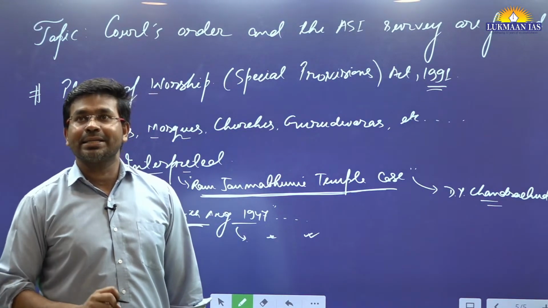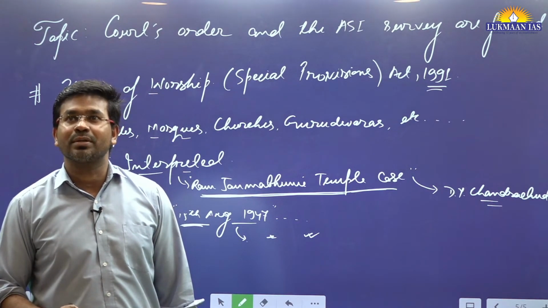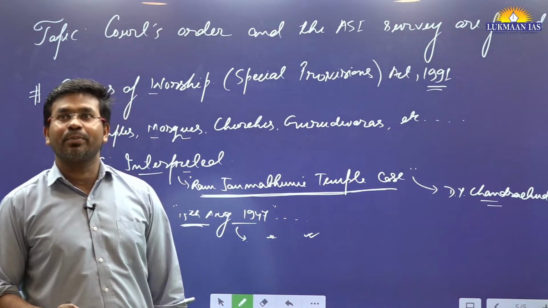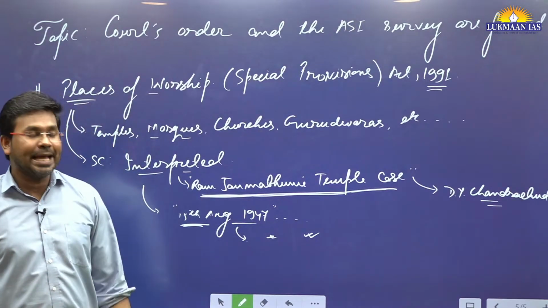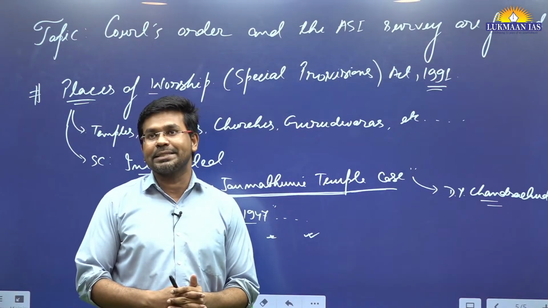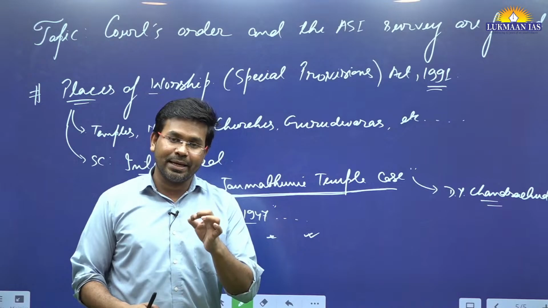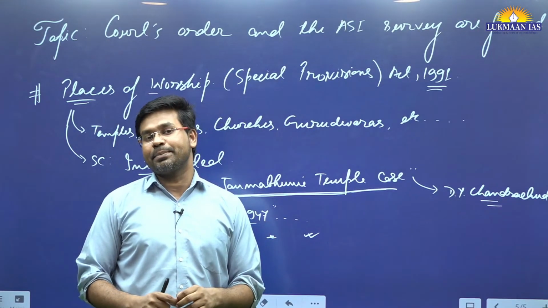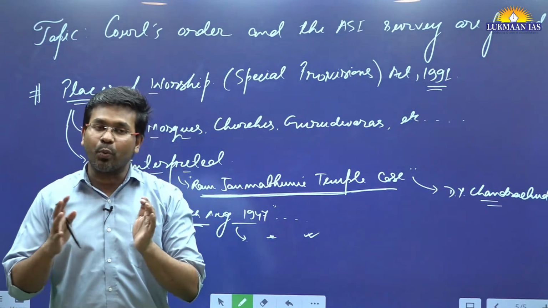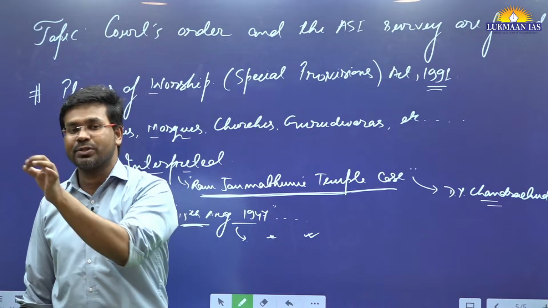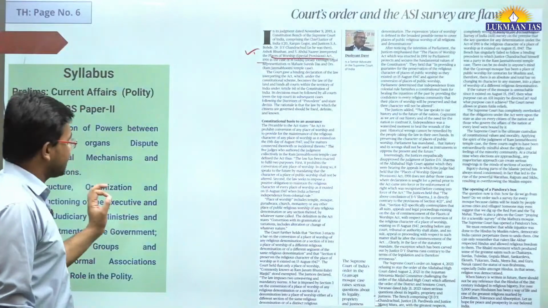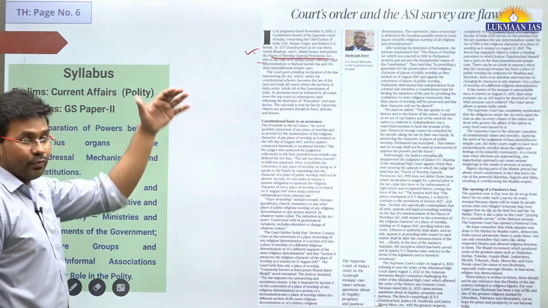Now Chirag has asked why the Ram Janmabhoomi case was exempted from section 3 of this act. What's the explanation provided by the Supreme Court? In that case, we need to go back to the judgment of the Ram Janmabhoomi case and understand why they have taken an exception. They have taken an exception by saying, one of the things, that there is popular willingness to do it. So that's why they have done it. In that case, the court understood this particular provision. So we need to go back to this.